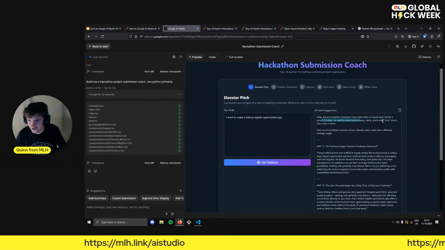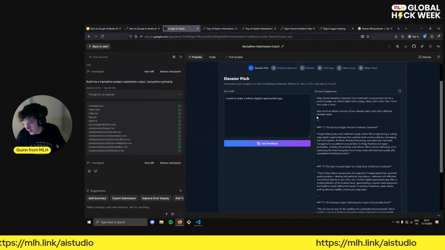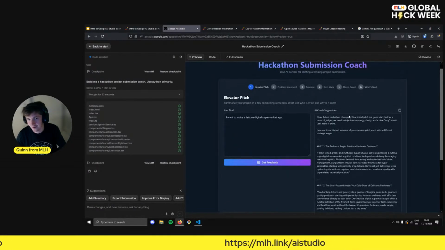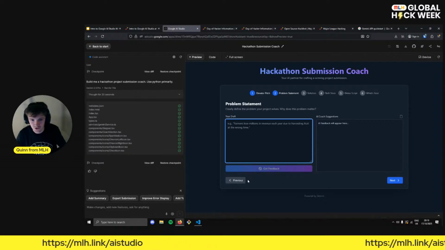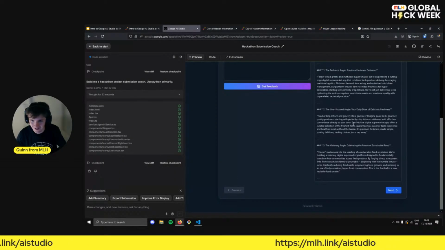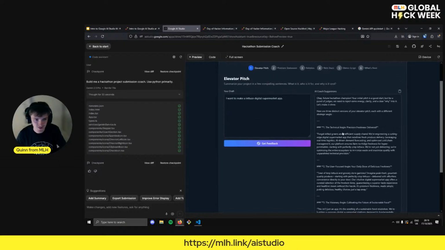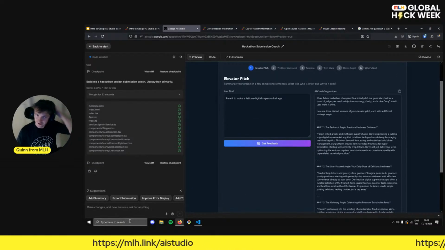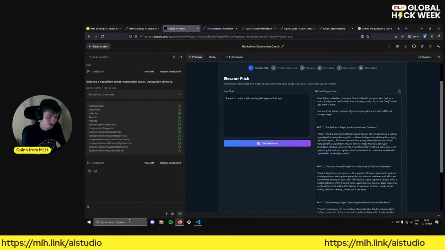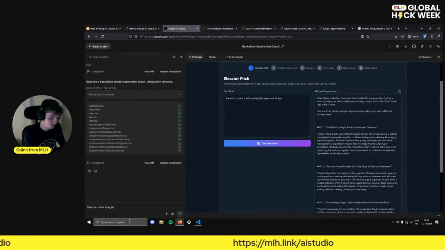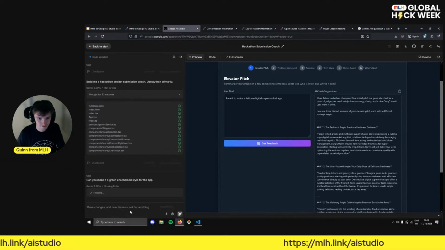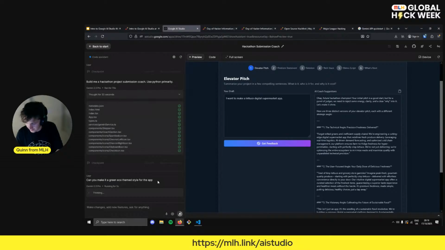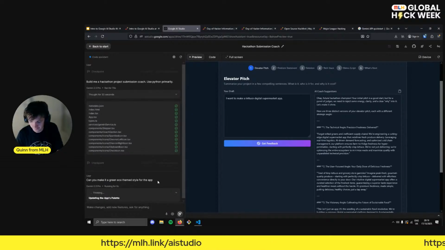But for a panel of judges, so it's giving us some good tips. The markdown, however, is not formatting correctly. And this is maybe something that we'd want it to do. Okay, and it's got loads of other different options and bits and pieces going on here. Absolutely lovely, but there's definitely stuff to work on. And we can do so by iterating through here. Maybe we could say, maybe we actually want this to be green. Can you make it a green eco-themed style for the app? And we'll give that a run. Excellent.